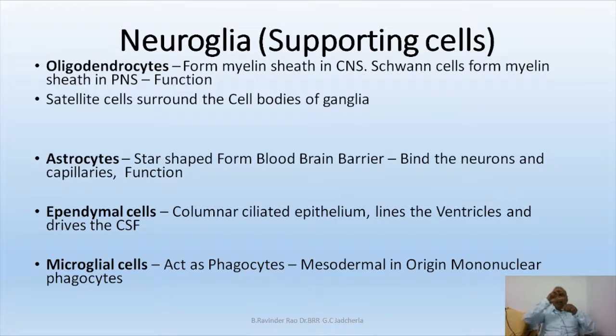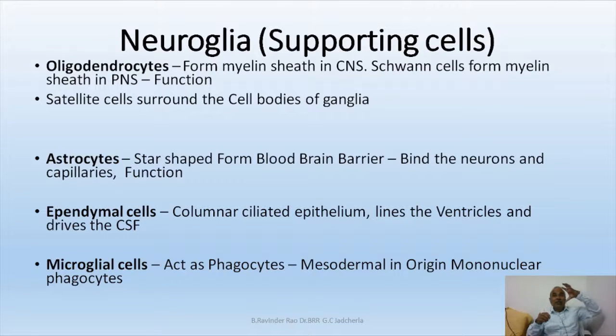Okay, the cells that are covering axons are called oligodendrocytes or Schwann cells. Depending on their location, they are known by different names. Central nervous system, oligodendrocytes; peripheral, Schwann cells. These two surround or cover axons. But what is the cell that surrounds the soma called?